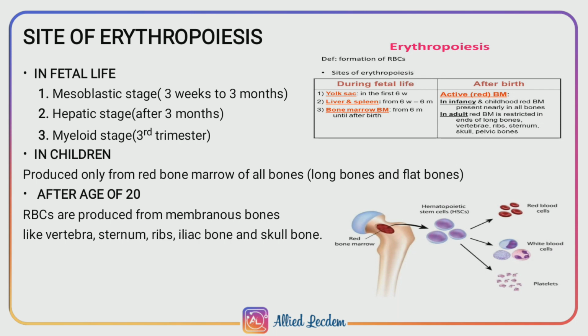From the 5th month of intrauterine life, the bone marrow starts forming the red cells, that is RBCs. This stage is known as the medullary stage or myeloid stage. However, erythropoiesis in bone marrow is very slow in the second trimester. Medullary erythropoiesis becomes more effective towards the end of the third trimester. After birth, bone marrow becomes the sole site of erythropoiesis. That is, for the production of red cells, the bone marrow is the sole site.